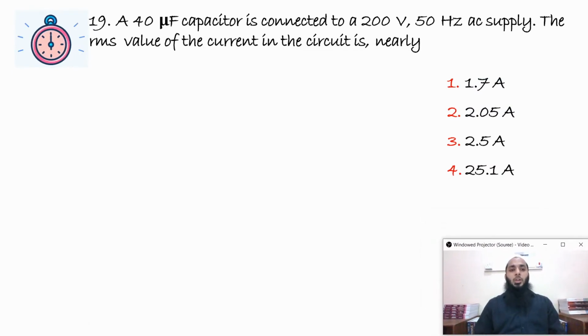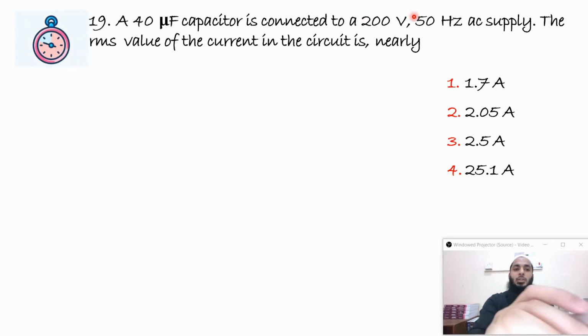A 40 microfarad capacitor is connected to a 200 volt 50 Hz AC supply. The RMS value of the current in the circuit is? We have been given a capacitor directly connected to an AC source. This is the VRMS, the RMS value of potential. This is the frequency, 50 Hz, and this is the capacitance of the capacitor. We are required to find the RMS value of the current.